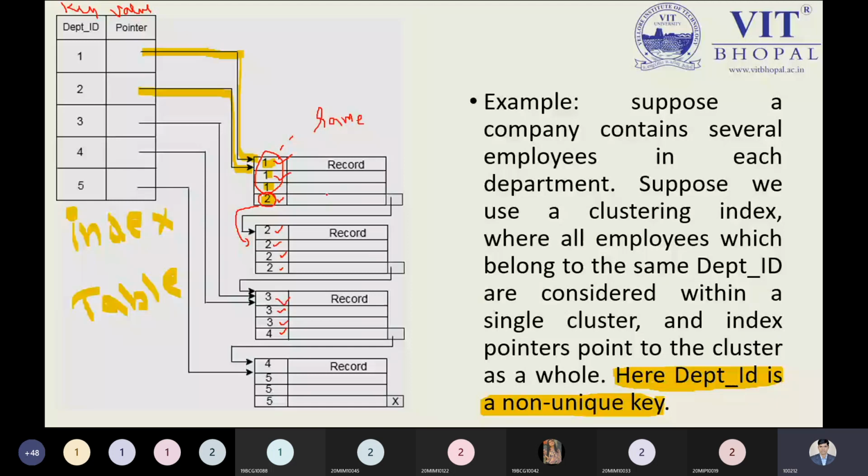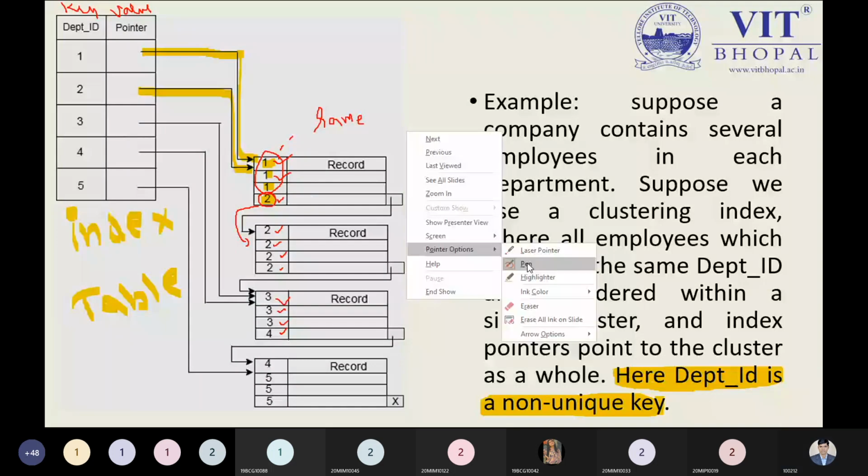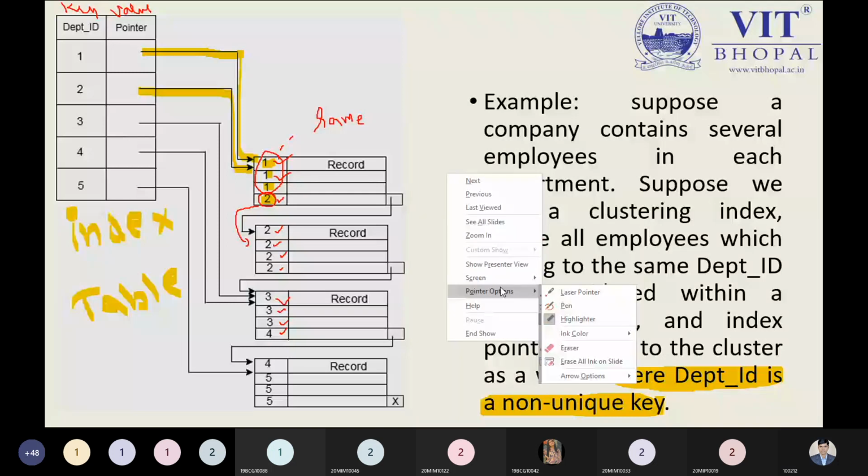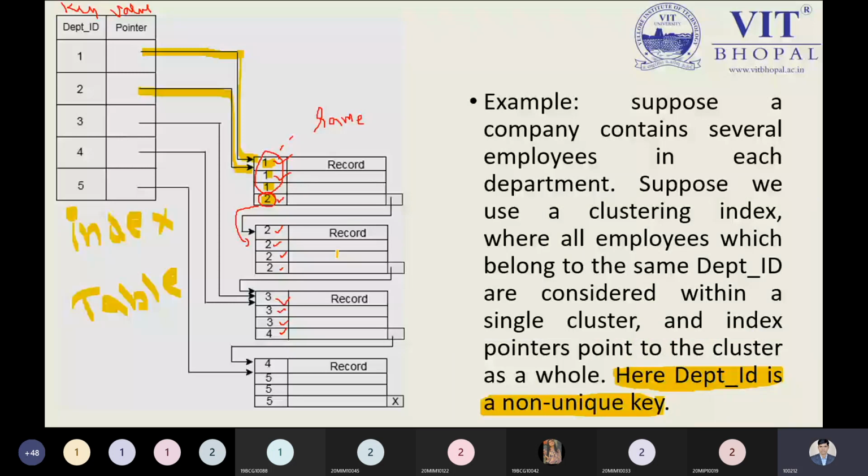This example shows that this 2 is referencing its next group, where we have all the values 2. So this 2 will be added into the other cluster where it belongs with the same value, so 2 will be moved over here. Now 3 is also referencing over here, and 4 is also referencing over here, and we find the same 4 over here.